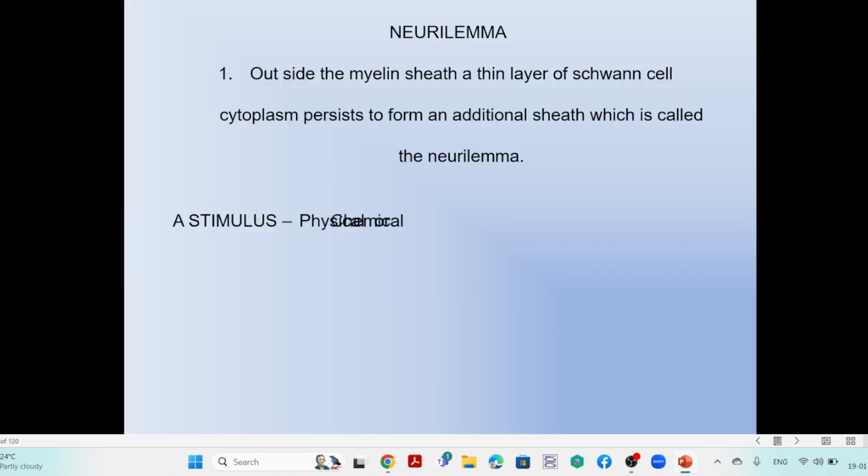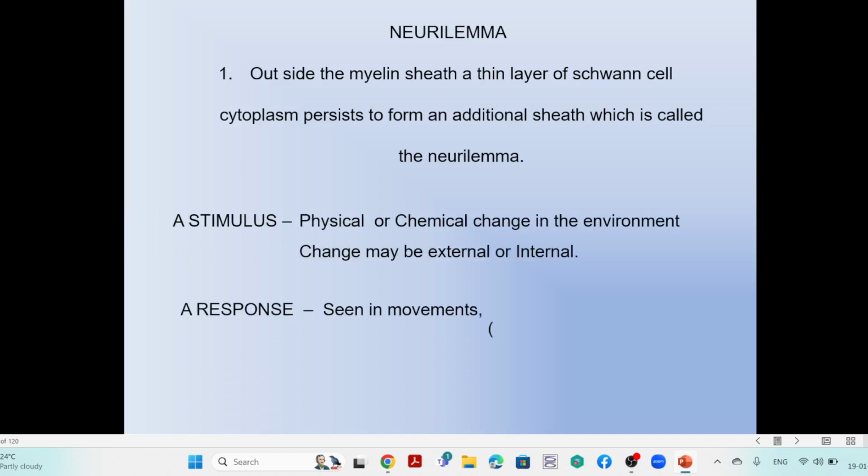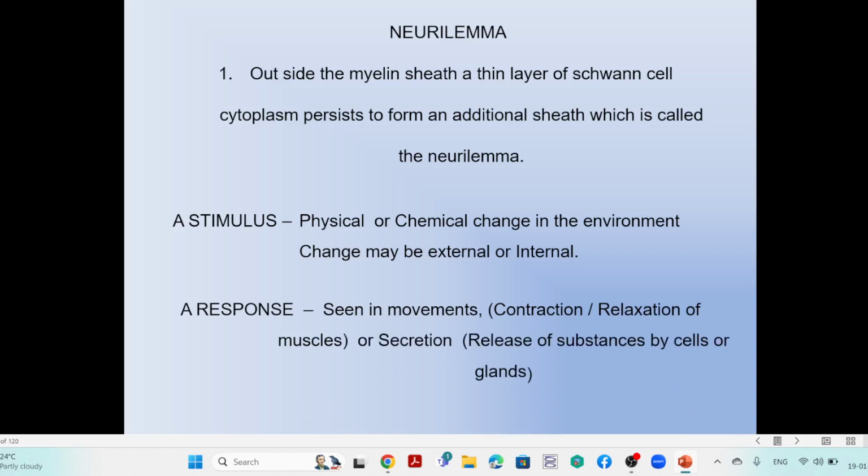And we remember that outside the myelin sheath, a thin layer of Schwann cells and cytoplasm persists to form an additional sheath which covers the neurons. That sheath is the neurilemma. It is very important, because it is a protective and supportive mechanism for the neuron. So the neurilemma is a thin layer which covers the neurons.